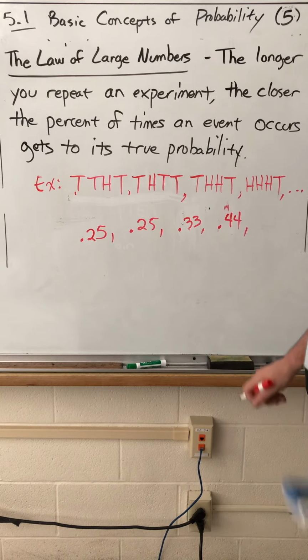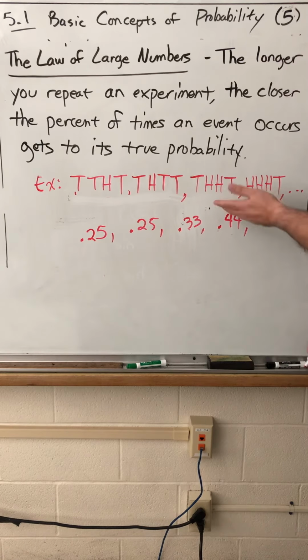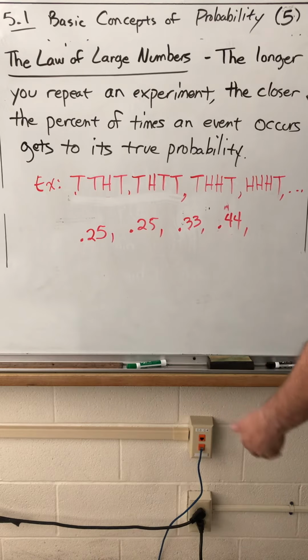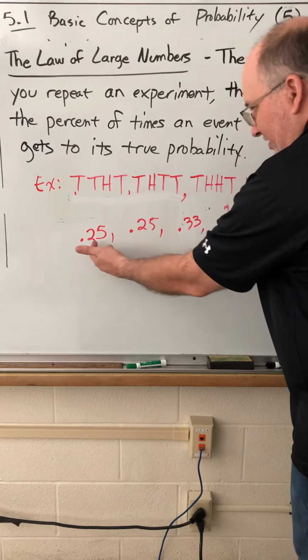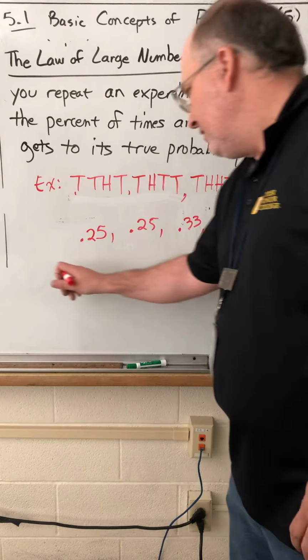And that's what the law of large numbers is saying. If we were to keep flipping coins over and over again, and we don't have to flip them 4 at a time, we can flip them once or 10 or 100 at a time, doesn't really matter, then the fraction of the time that heads came up is getting closer and closer to the true probability, which is 50%.